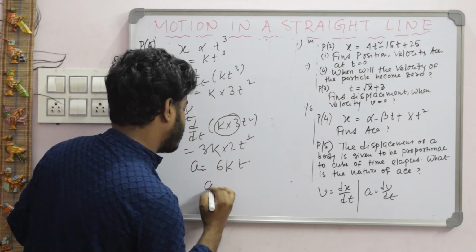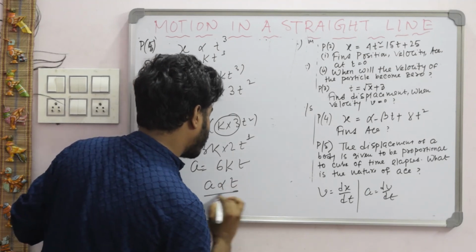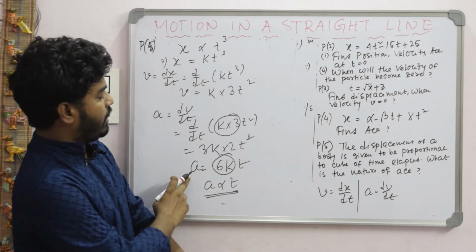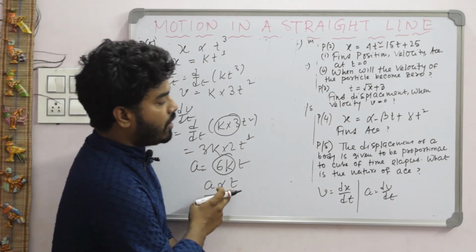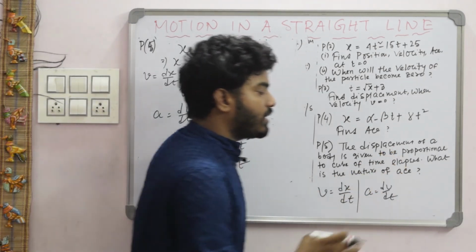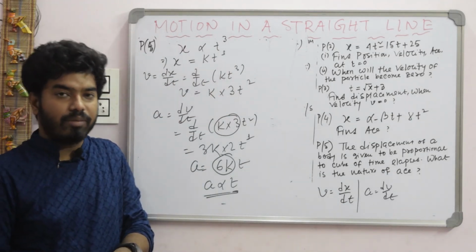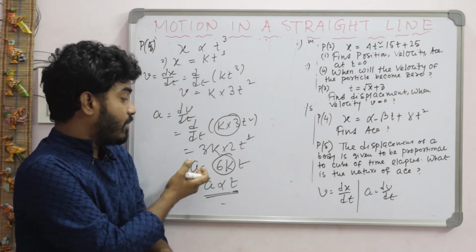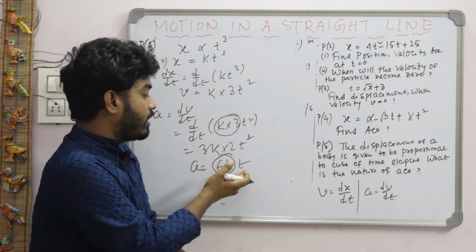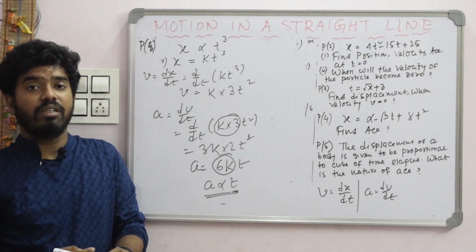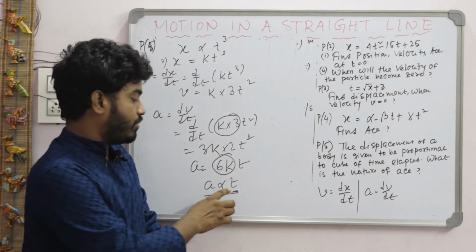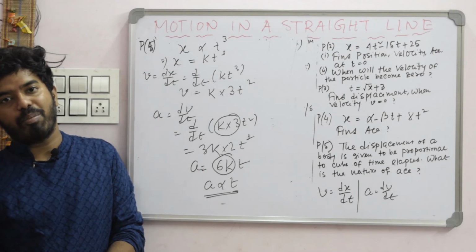You just check one thing here, acceleration is directly proportional to t, 6k constant. So what is the nature of acceleration? Does it remain constant? No. Acceleration is directly proportional to t. That means acceleration increases uniformly with respect to t.